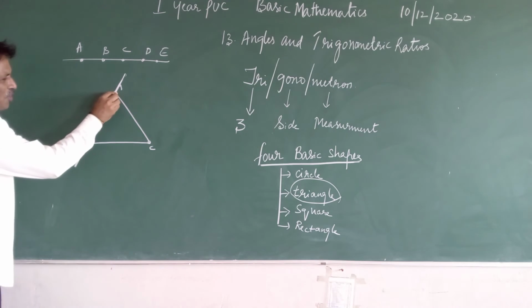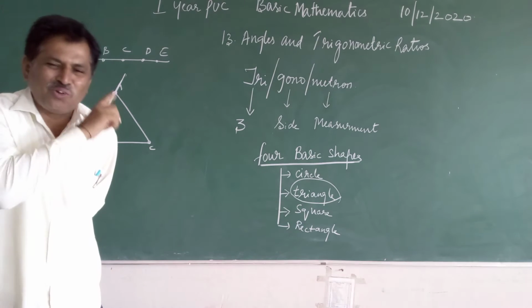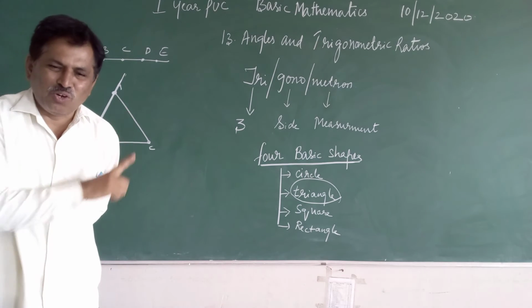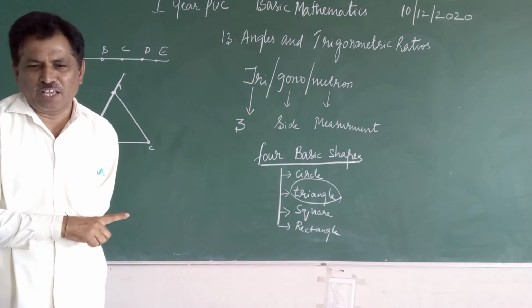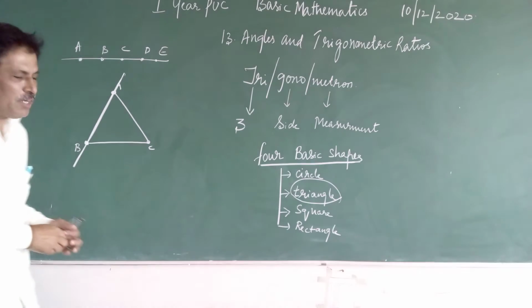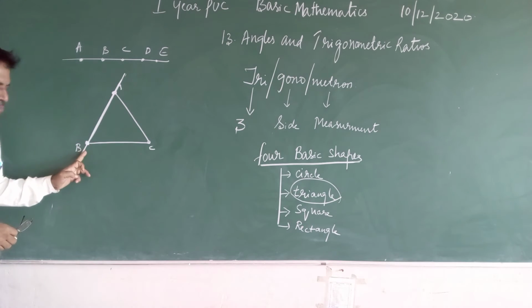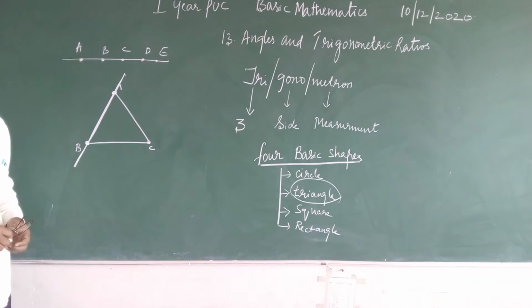So therefore, point A and point B are non-collinear points. Because collinear points need a minimum of three points on the line, but here there are only two. So point A and point B on this line are non-collinear points.